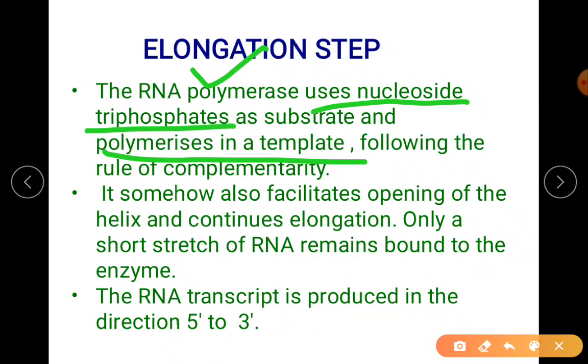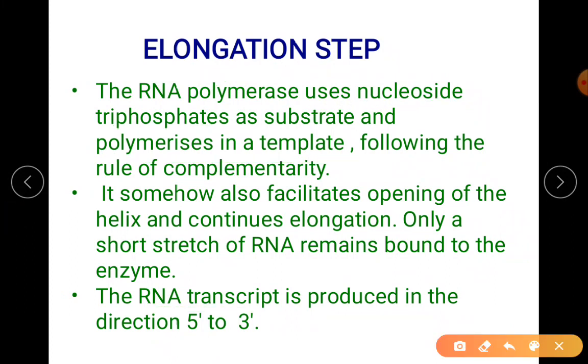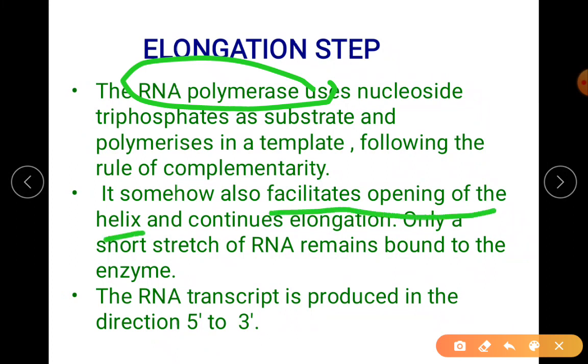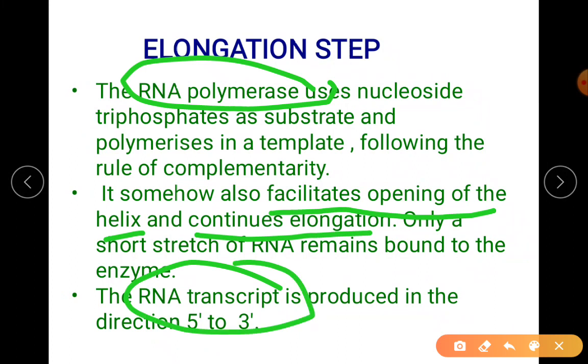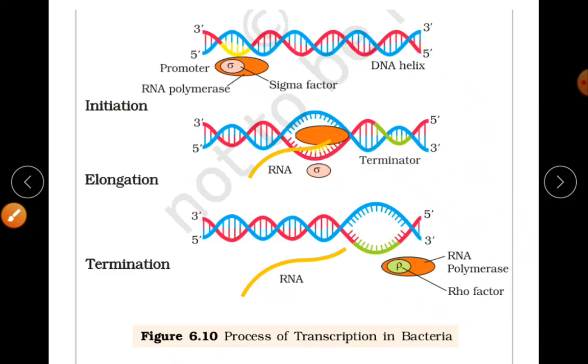So I'm talking about the RNA transcript in the direction 5' to 3'. It is the RNA polymerase which is doing another action. What is that another action? It facilitates the opening of the helix. And then elongation of RNA continues. So you can observe the picture here.